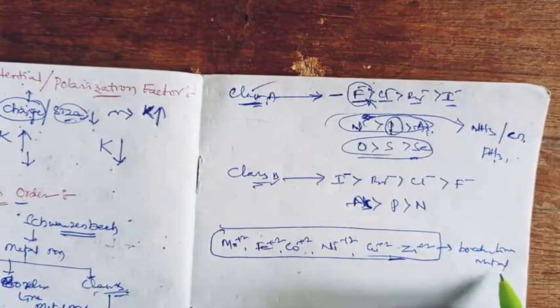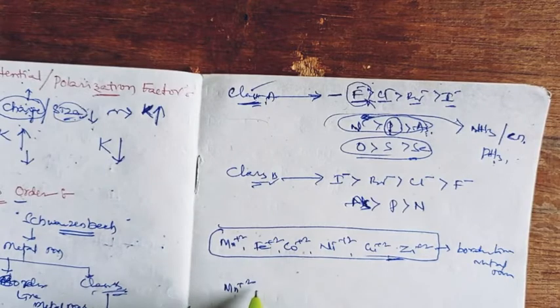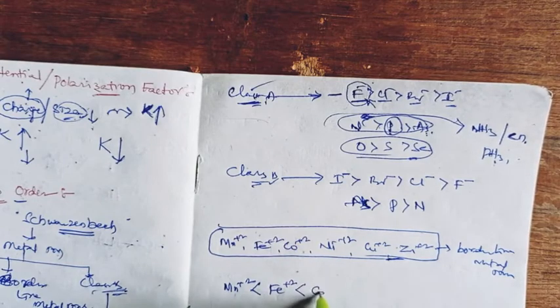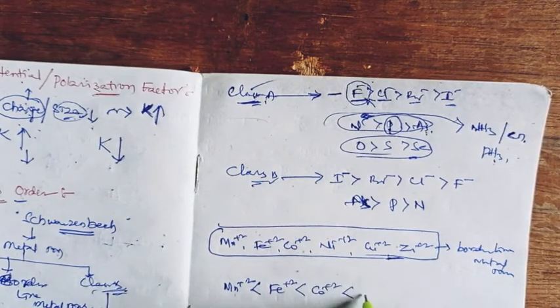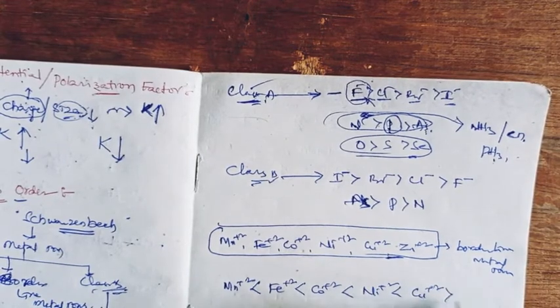The sequence is: manganese plus 2 is less than ferrous, is less than cobalt plus 2, is less than nickel plus 2, is less than copper plus 2, is greater than zinc plus 2.